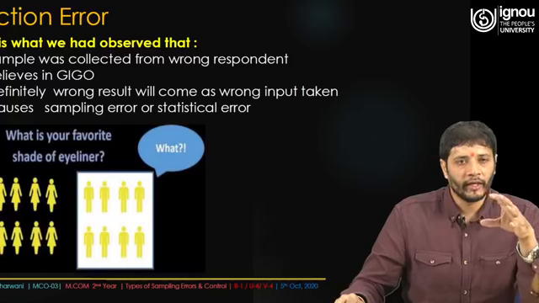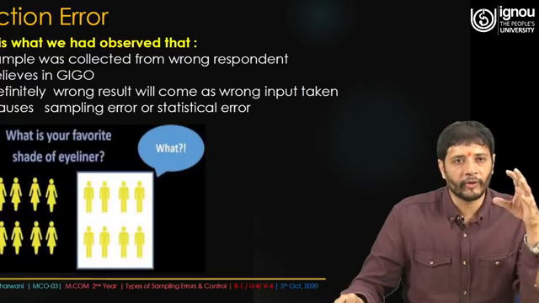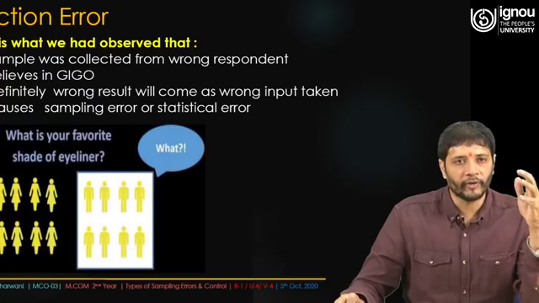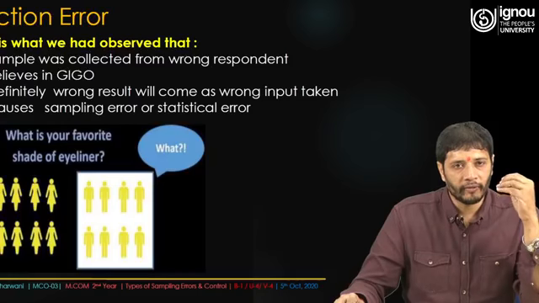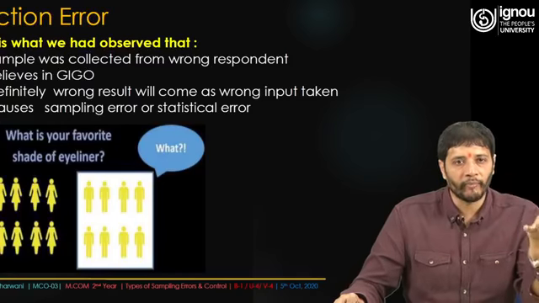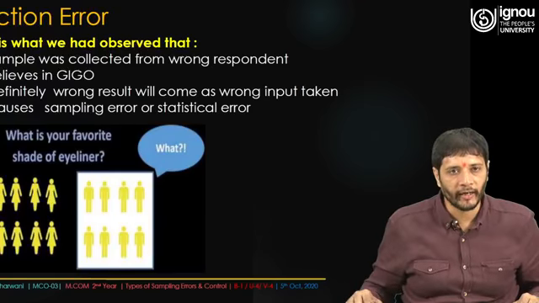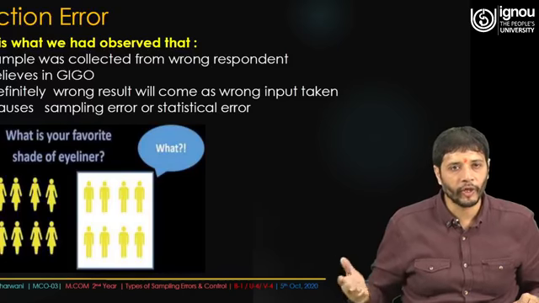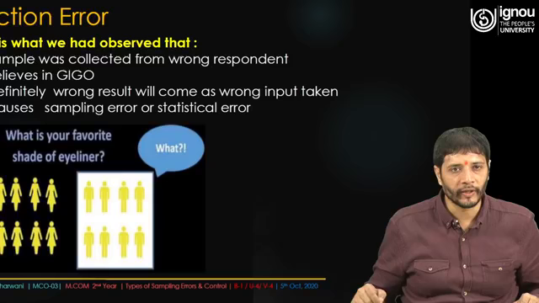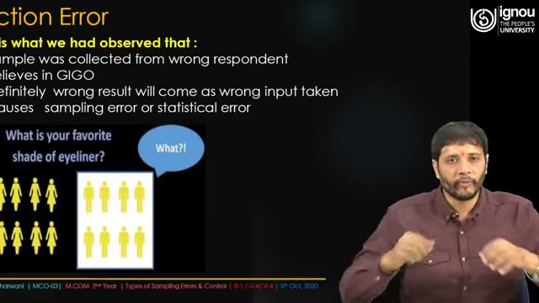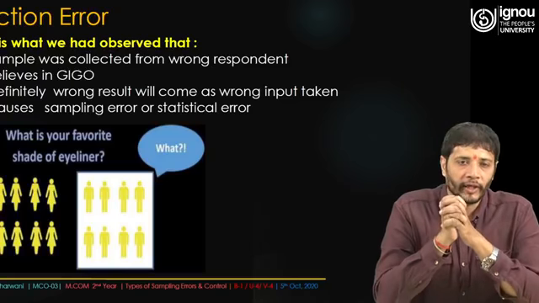The very first thing is the collection error. When you are going to float the samples, we have to be quite cautious about where we are going to collect the data from. If the data collection is wrong, the input is wrong, and the output is no doubt different. There must be certain respondents to whom you cater, and how you cater is more important. If you cater to the wrong respondents, you get wrong results.